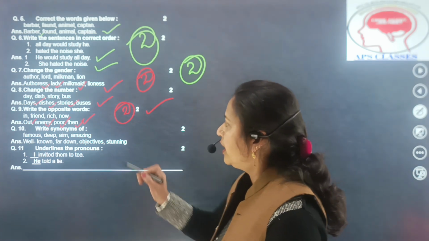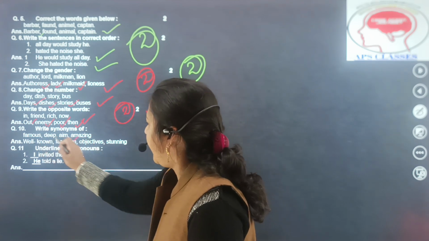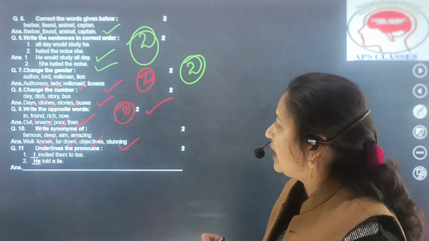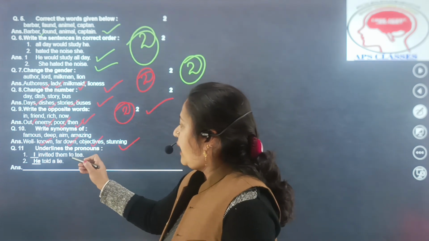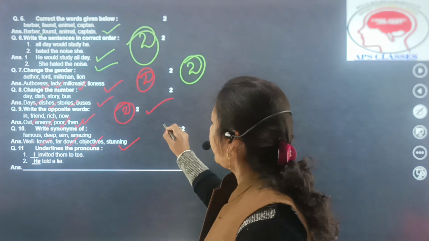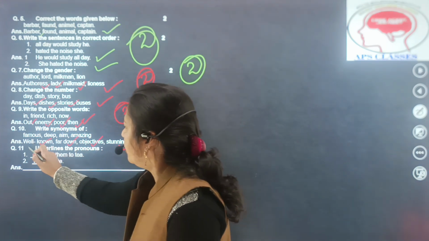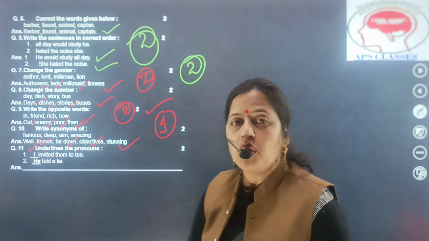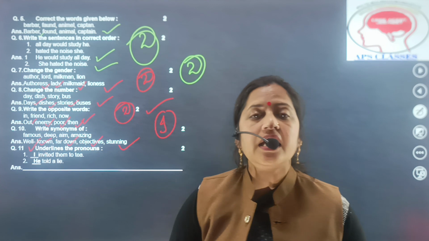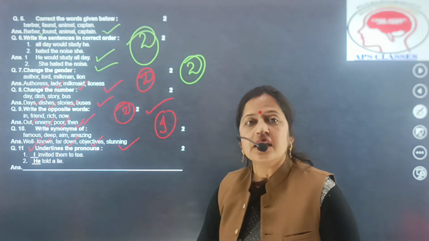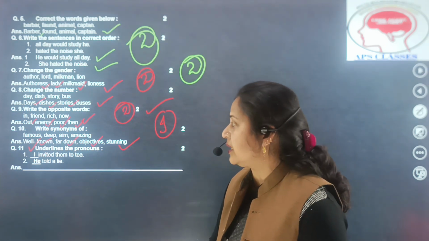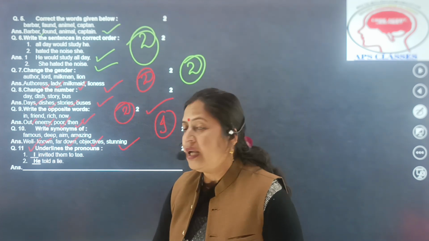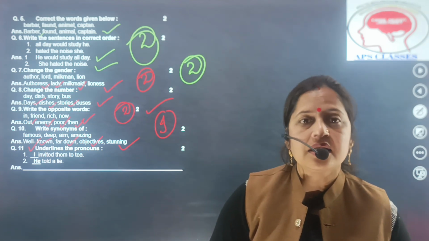Write the synonyms of famous, well known, deep, far down, aim, objectives, amazing, stunning। Next is underline the pronouns। I invited them to tea। I is the pronoun। So यहाँ पर I को underline किया गया है, I invited them to tea। Next is he told a lie। So here he is the pronoun, and in the first sentence I is the pronoun, in the second sentence he is the pronoun।